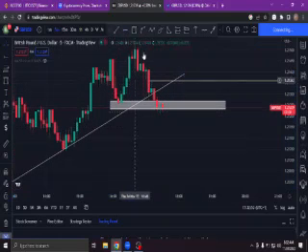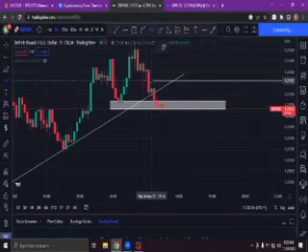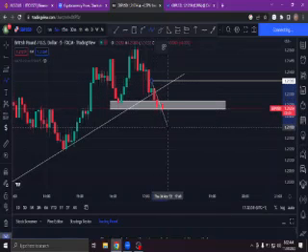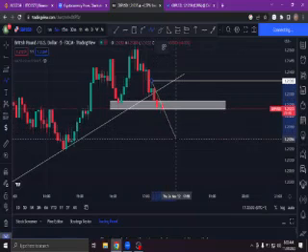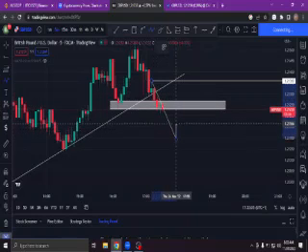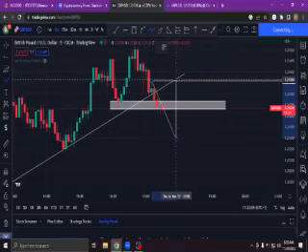So if this structure is broken, we have a clear change of character level, because this move may get down before it goes up based on what we see on the 4 or 15-minute chart. So it may get down to a psychological level, which may be this. Now it gets down to this psychological level, it goes back and retests this order block. So this is a level.